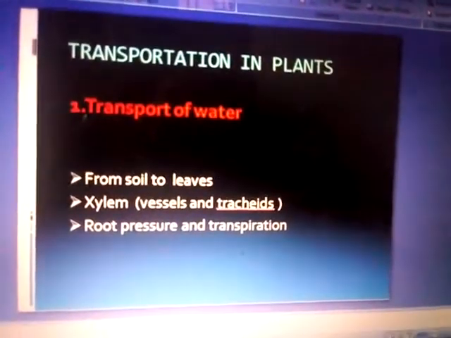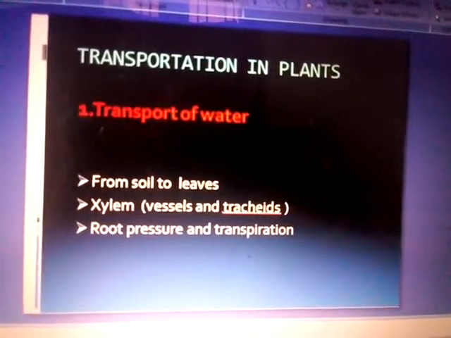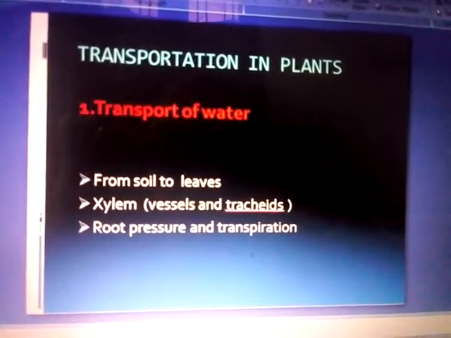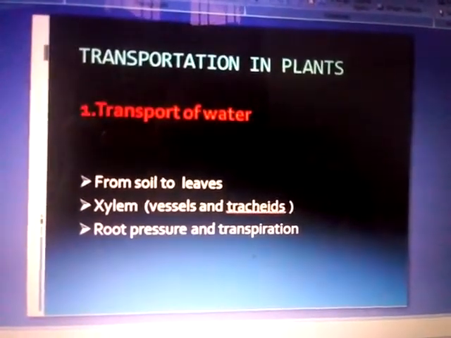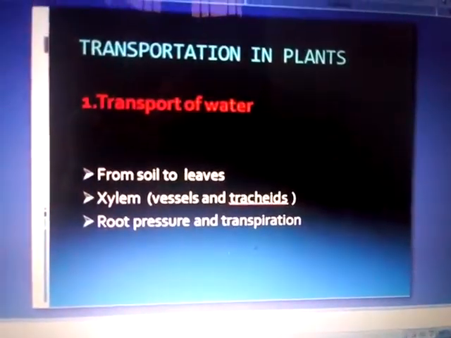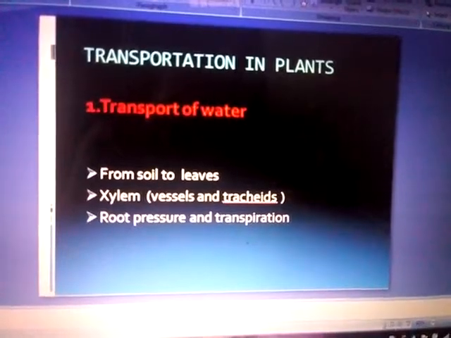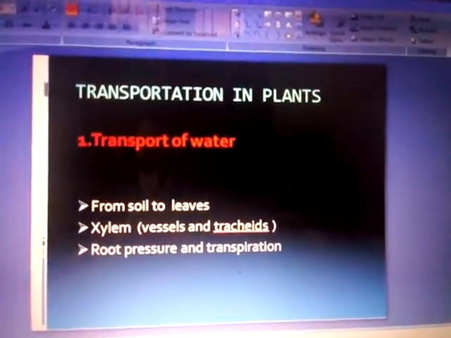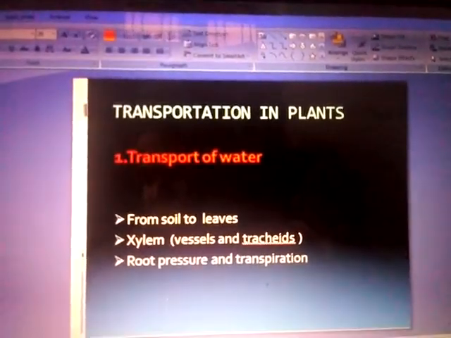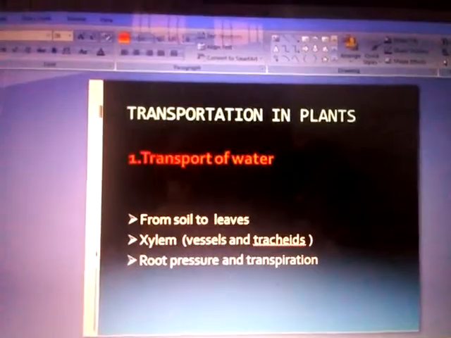My dear students, you know that photosynthesis takes place in leaves. Water is also a raw material for this photosynthesis. The water is present in the soil, so plants absorb the water from the soil with the help of the roots. This water has to be transported to the leaves. In plants, xylem vessels and tracheids of the roots, stems and leaves are interconnected to form a continuous system of water conducting channels reaching all parts of the plant.